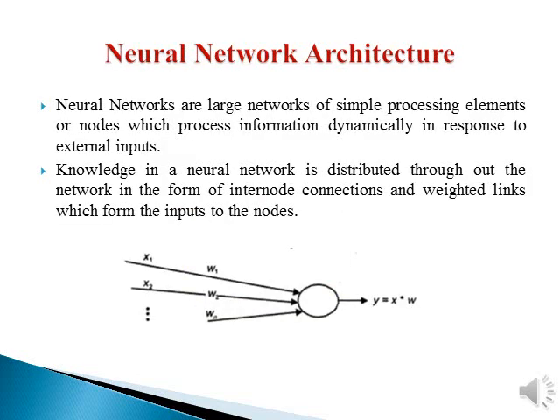Now let's look into the neural network architecture type of expert system architecture. Neural networks are large networks of simple processing elements or nodes which process information dynamically in response to external inputs. Knowledge in a neural network is distributed throughout the network in the form of internode connections and weighted links, which form the inputs to the nodes. The link weights serve to enhance the input stimuli values, which are then added together at the nodes.